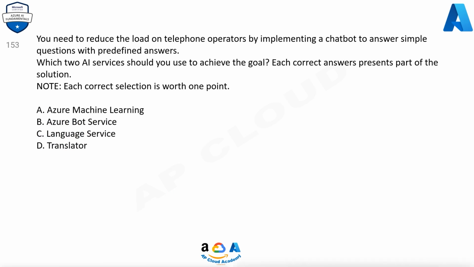153. You need to reduce the load on telephone operators by implementing a chatbot to answer simple questions with predefined answers. Which 2 AI services should you use to achieve the goal? Each correct answer presents part of the solution. Note, each correct selection is worth 1 point. A. Azure Machine Learning. B. Azure Bot Service. C. A language service. D. Translator.